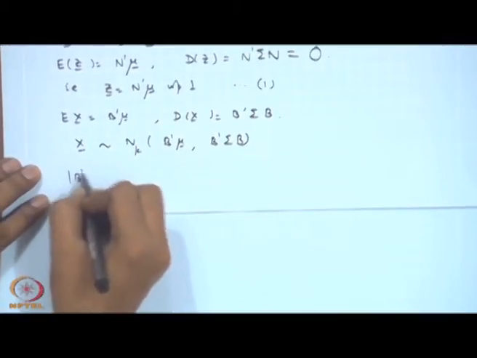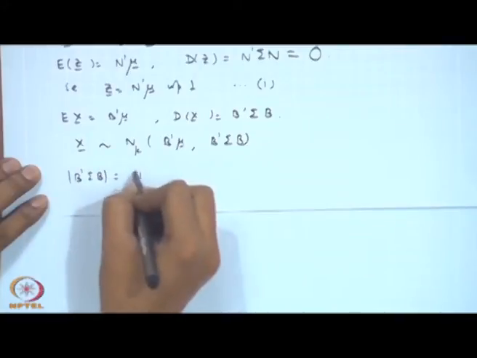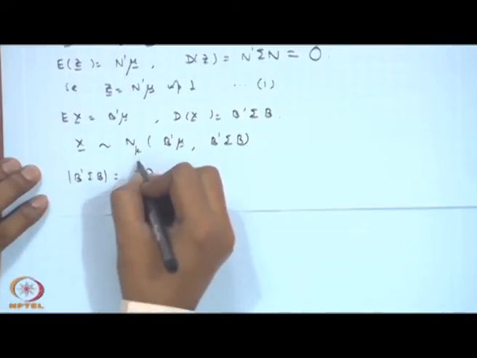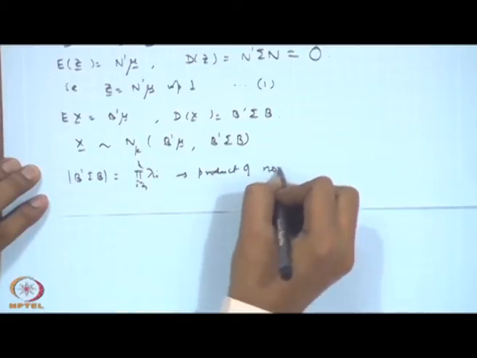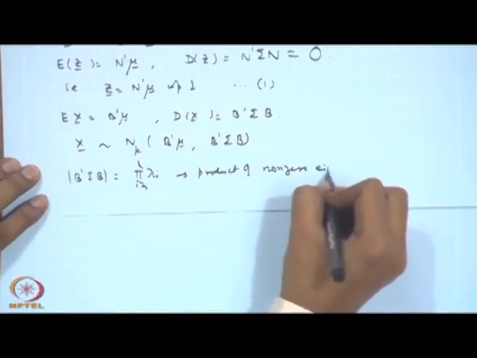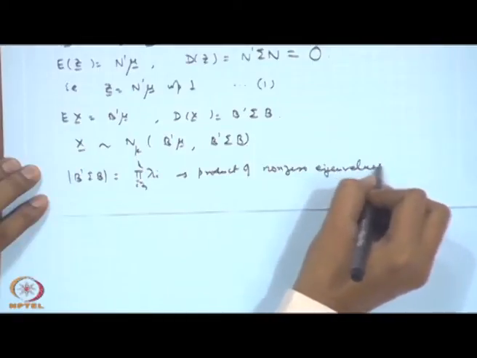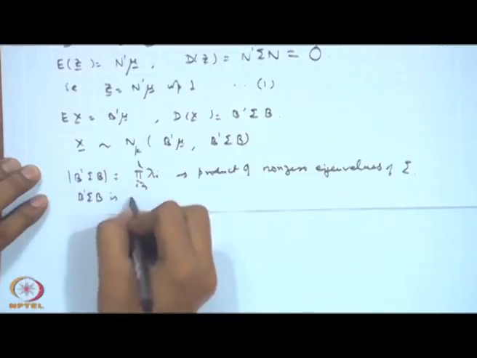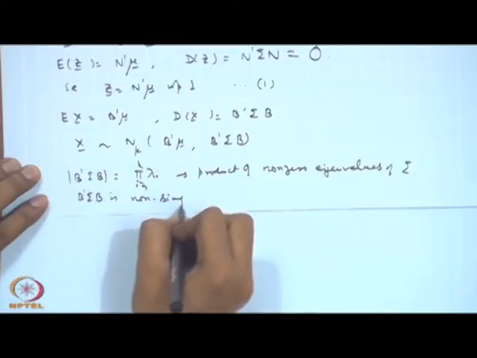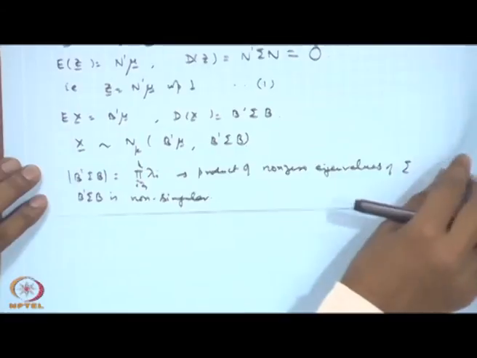So, we can write b prime sigma b as the product of the non-zero eigenvalues of sigma. So, b prime sigma b is non-singular.